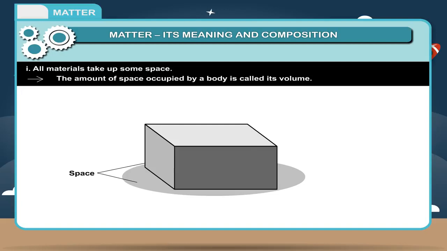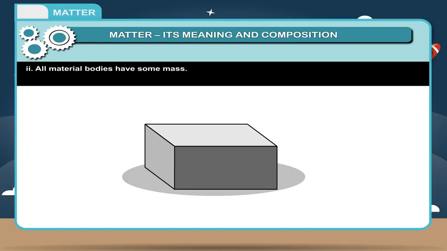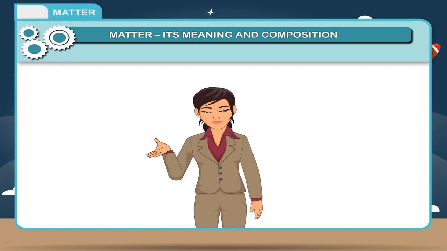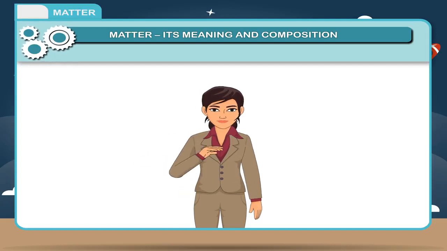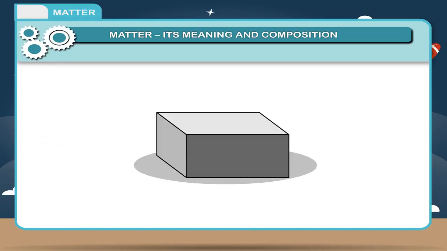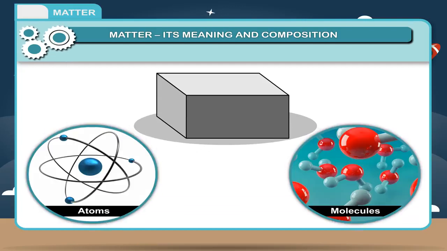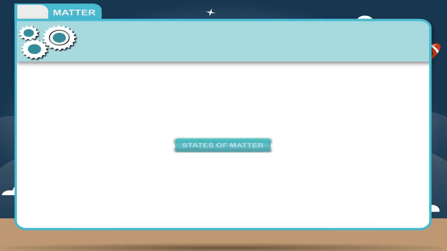The amount of space occupied by a body is called its volume. 2. All material bodies have some mass. Mass is a measure of quantity of matter. From these two points, it can be concluded that anything which occupies space and has a mass is known as matter. Matter is made up of tiny particles called atoms and molecules that cannot be seen by the human eyes as they are tiny and small.